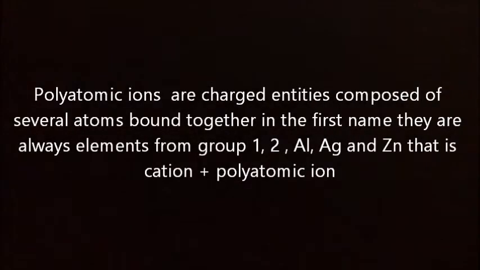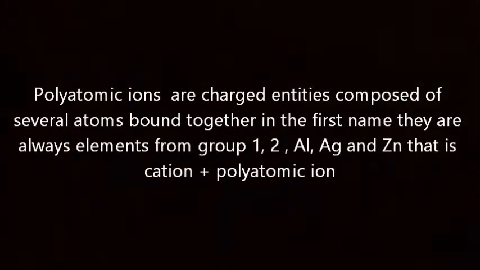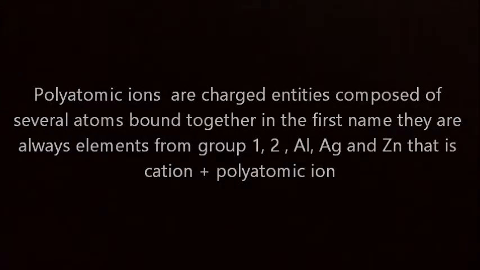Polyatomic ions are charged entities composed of several atoms bound together. In the first name, they are always elements from group 1 to aluminium, silver, and zinc. That is cation plus polyatomic anion, for example, ammonium nitrate.